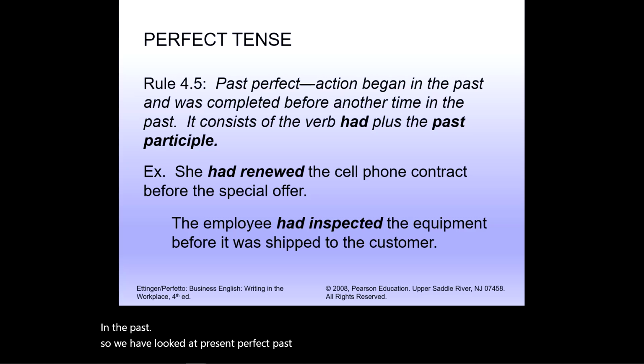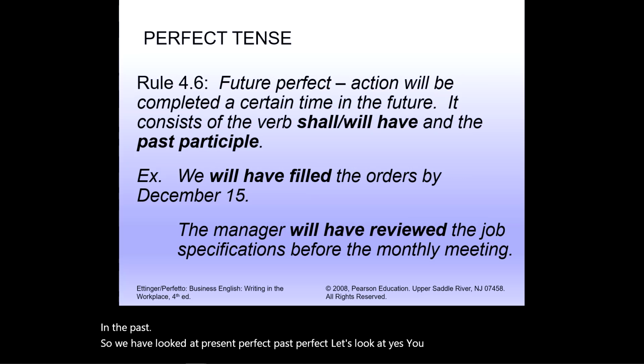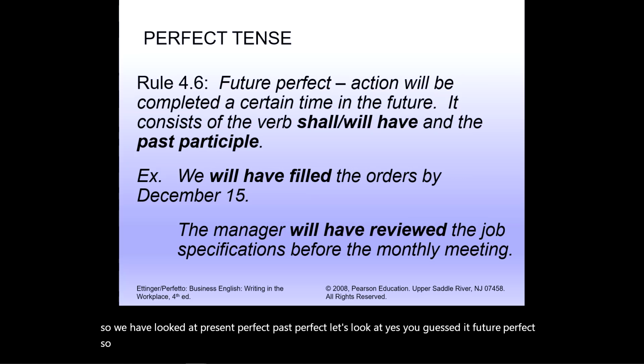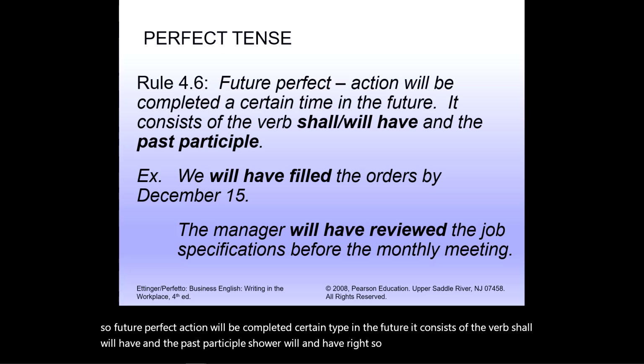Let's look at, yes, you guessed it, future perfect. Future perfect: action will be completed at a certain time in the future. It consists of the verb shall or will, plus have, and the past participle. All right, so here we go. We will have filled the orders by December 15th.